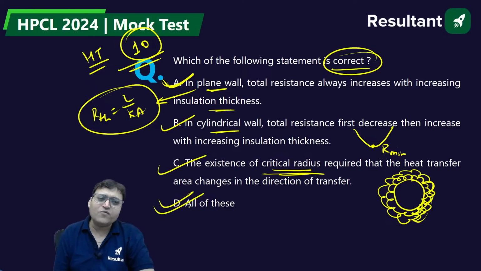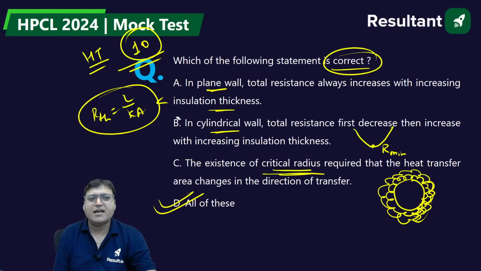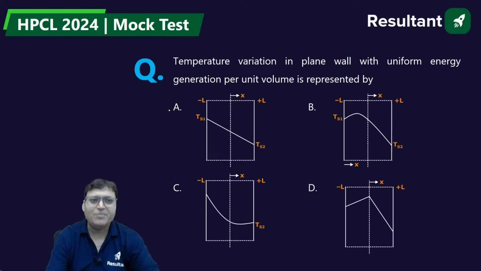So all of them are correct. A, B, C, all are correct. D is the correct answer. D will be the right answer.